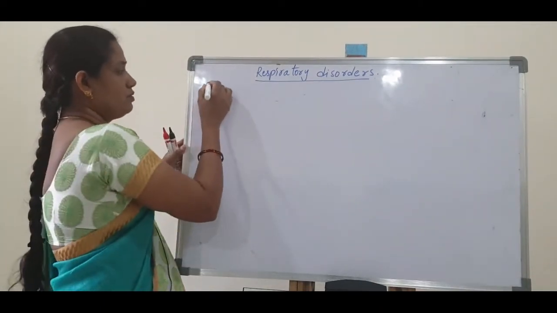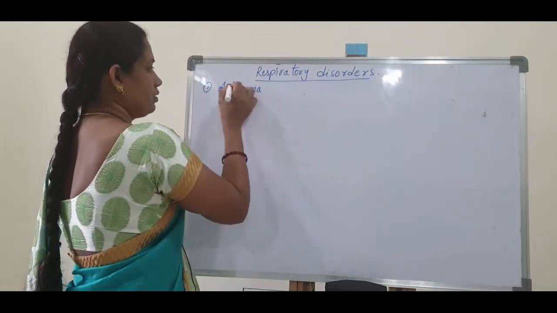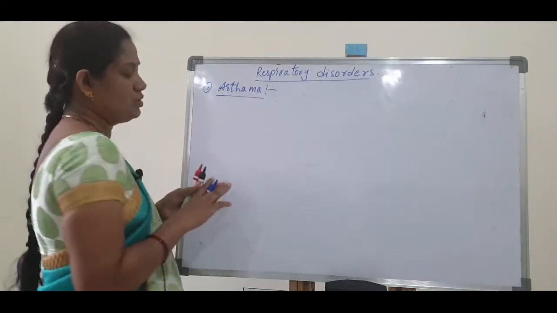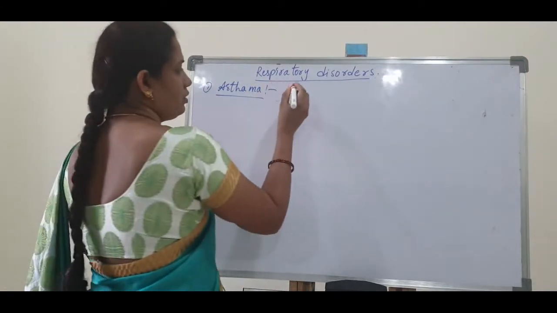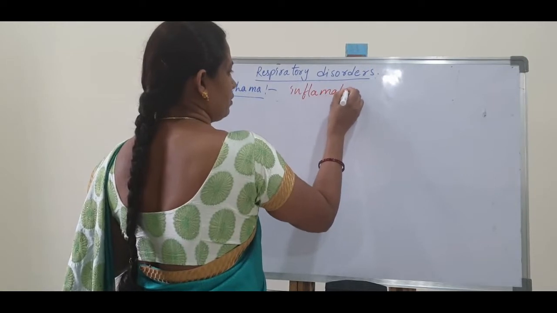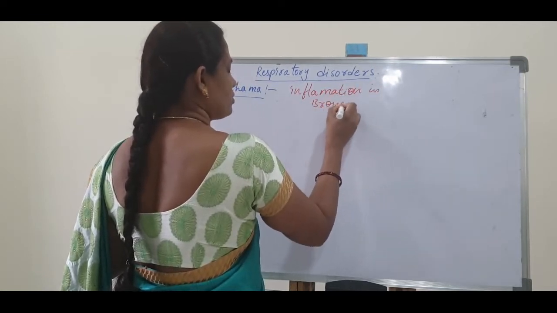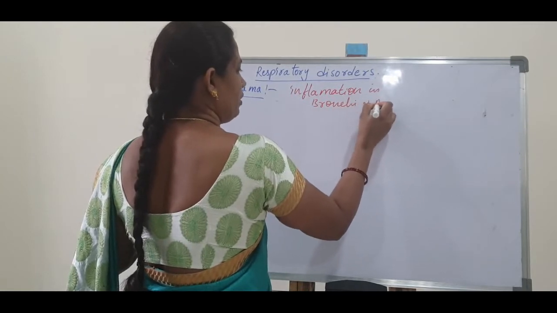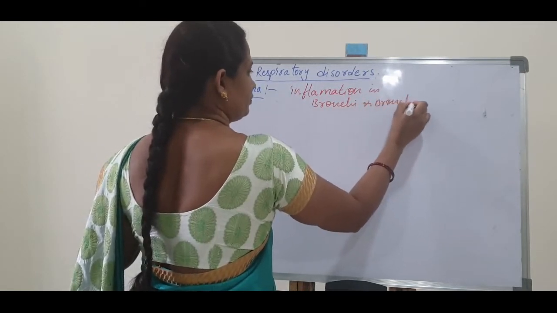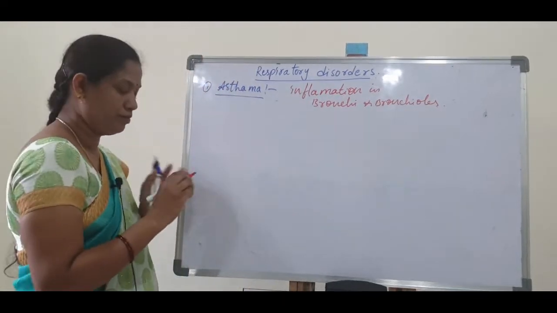First of all, the first disorder is asthma. Asthma mainly occurs due to inflammation in the bronchi and bronchioles. So inflammation takes place in the bronchi and bronchioles.